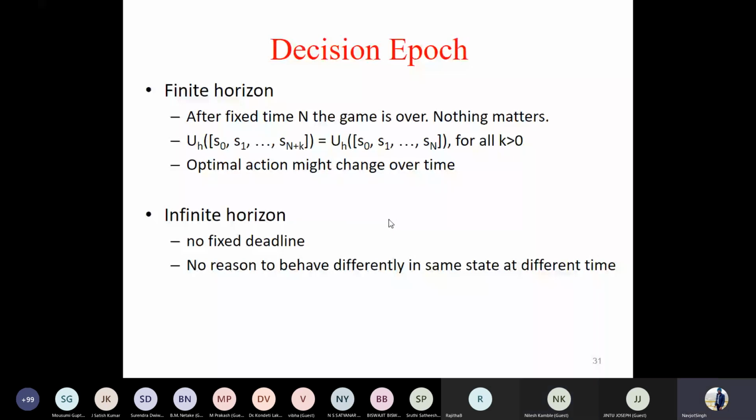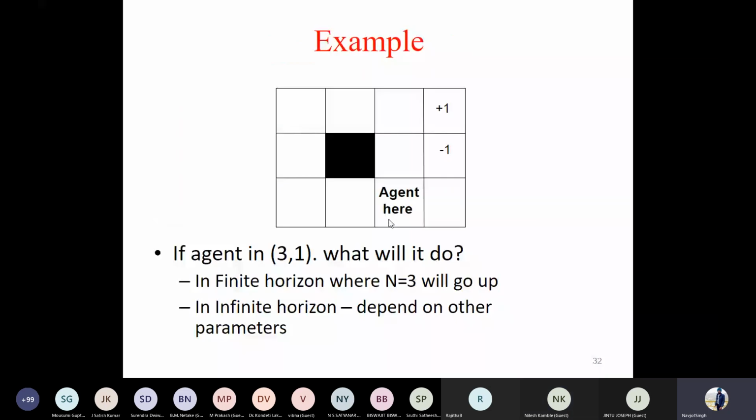So with this concept of time horizon, your policy will again change. Say, for example, your agent is there, and if I fix the time horizon to be 3, that means in 3 moves, your game will terminate. Now your policy would be different. Now what if I tell you you're having an infinite amount of time, there is no limit on the number of moves? Definitely your policy will change. Maybe you would take a longer path to avoid this minus part. I think we have discussed the time horizon concept. Let's move ahead.